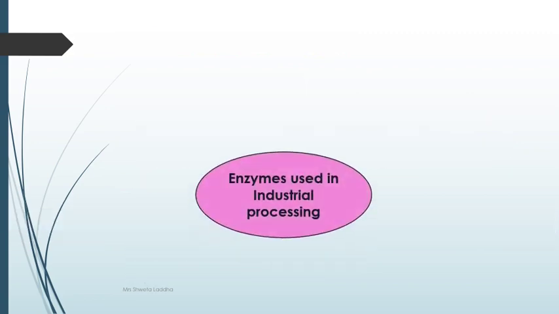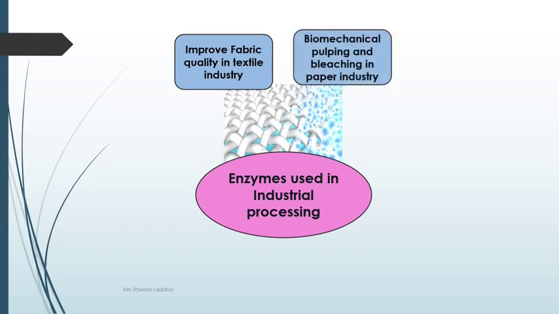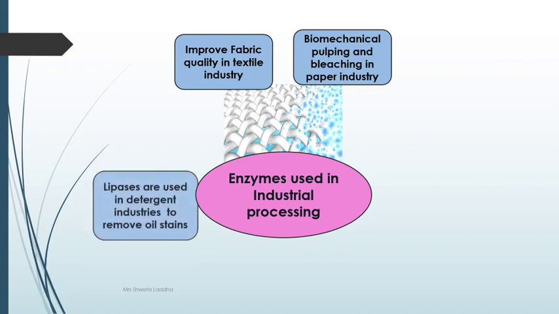What are the uses of enzymes in industrial processing? Where are they used? Basically, they improve the fabric quality in the textile industry. When a fabric is formed, initially it is pale yellowish in color, not so smooth and fine, so the quality is enhanced by using enzymes. Enzymes are also used for biomechanical pulping and bleaching in the paper industry. The paper, when produced initially from bamboo pulp or wood pulp, is pale in color. It is bleached and given a very white and fresh color using enzymes.